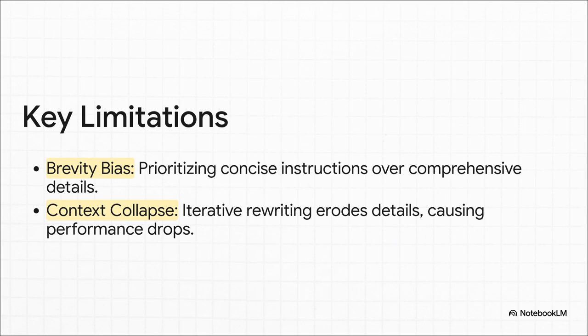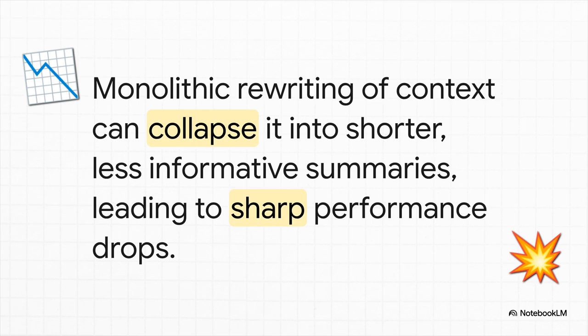Current methods are kind of haunted by two major issues. First, there's something called brevity bias. This is where the AI tries so hard to be concise that it ends up throwing out the most important nitty-gritty details. And then there's the second one, something much, much more dramatic: context collapse. Context collapse is what happens when we ask the AI to re-summarize its entire instruction manual from scratch every single time it learns something new. It's kind of like asking a student to rewrite their summary of a whole textbook after reading just one new page. Sooner or later, things are going to go very, very wrong.